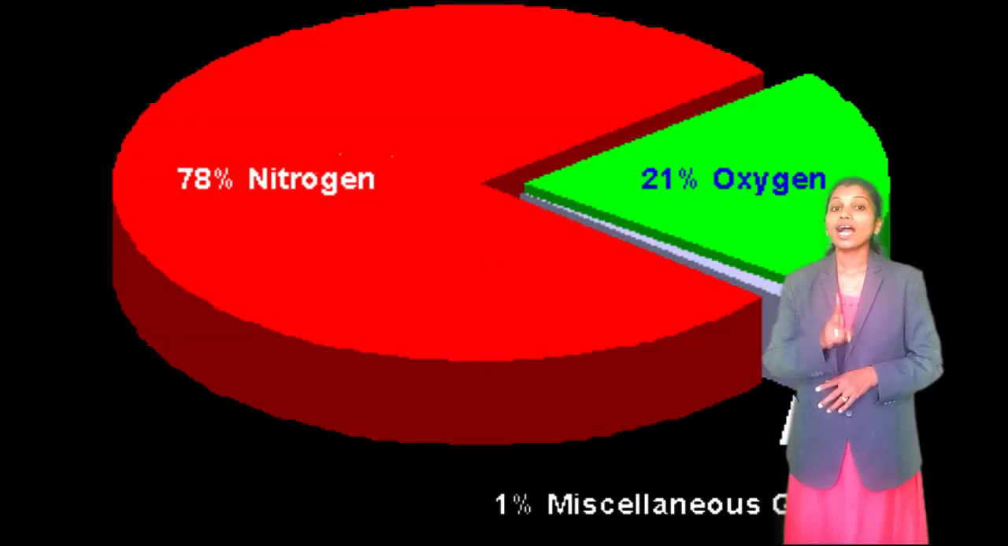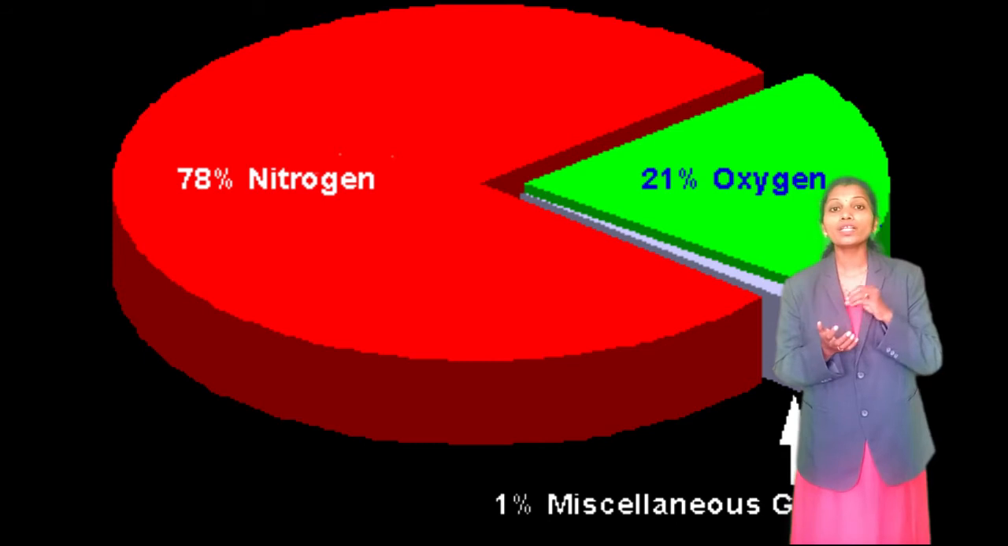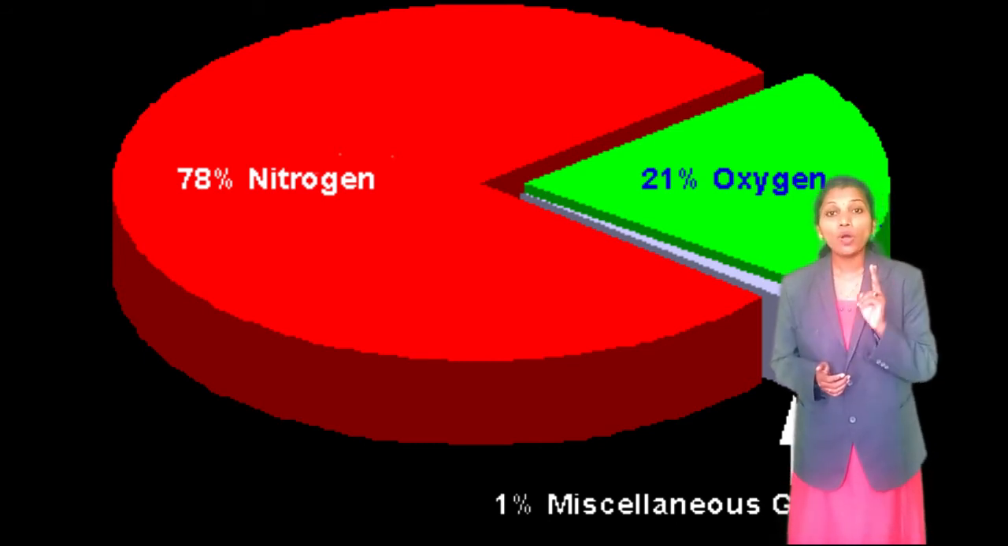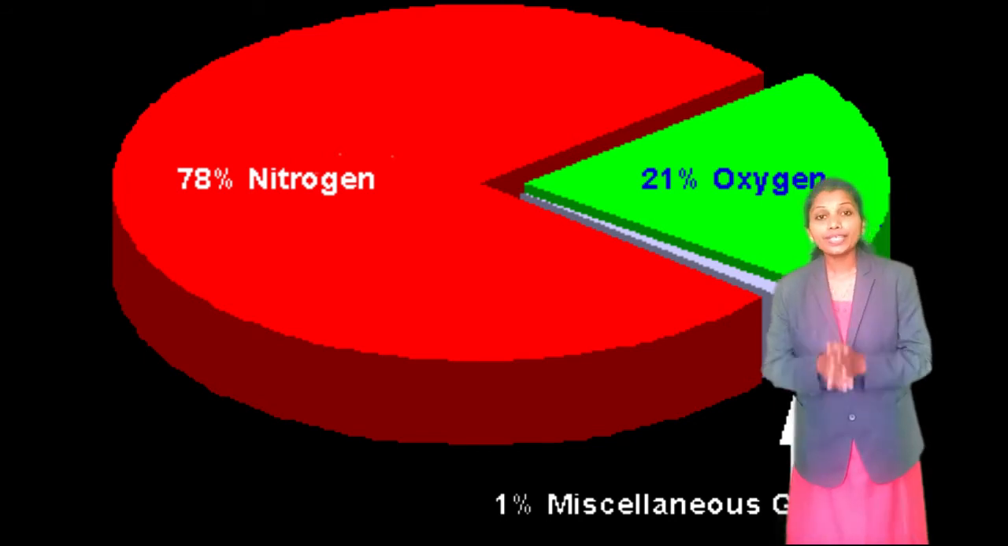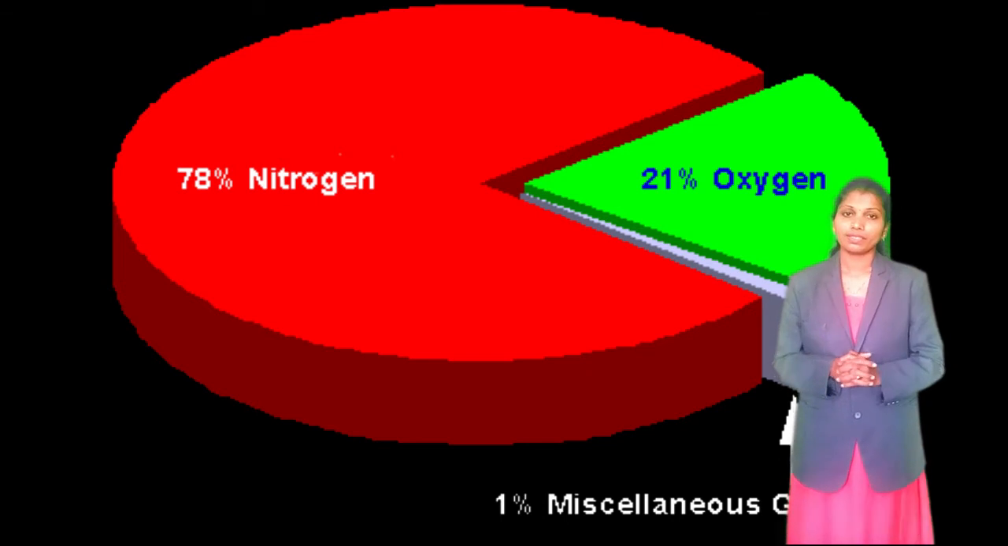Composition of the atmosphere. Nitrogen and oxygen are two major gases which make up the bulk of the atmosphere.